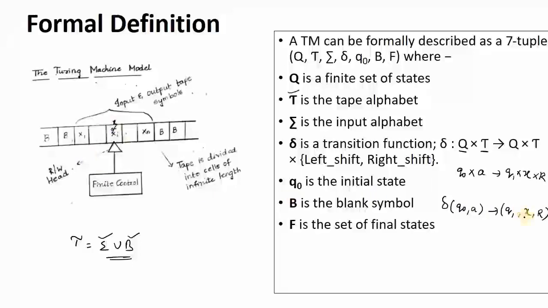Let us suppose if you don't want to represent a as it is, you have to write here. If you want to replace, the replacing symbol that you can take, of course, also comes into your tape alphabet. Next, what you want to move, either right side or left side. If it is the right side, I am writing R. If it is left side, you have to write L. Anyway, I'll explain these things with one example problem. So like this, you have all the tuples. This we call 7 tuple notation.